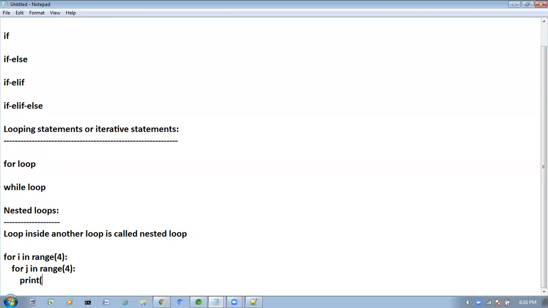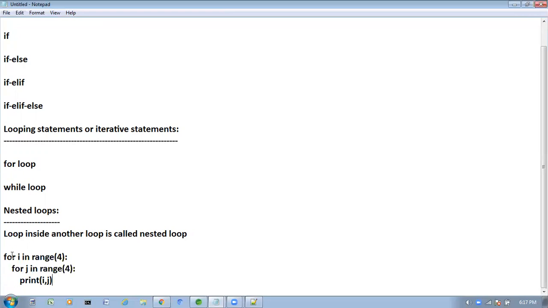I want to print the i value and j value both. I value comma j value also I want to print.